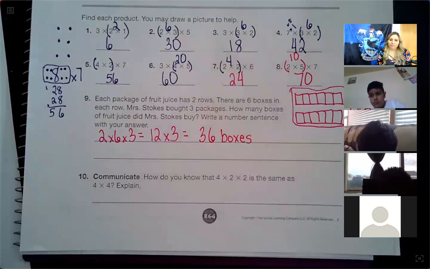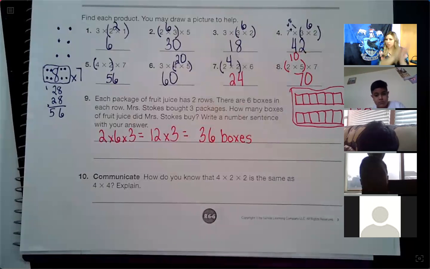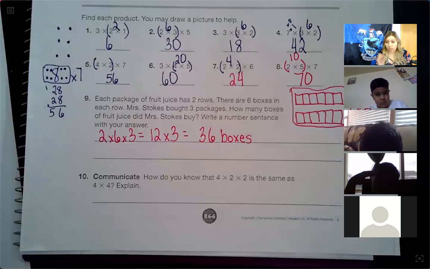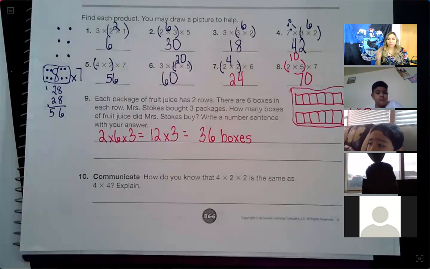All righty. Now our last one. Oh, you guys are doing great on time. Round of applause to you guys. Oh my goodness. You have no idea how long it takes to get to this point with some other groups. You guys are rock stars. You are killing it today. You're on task. You're focused. You're writing it down. Good for you. You guys are doing amazing.